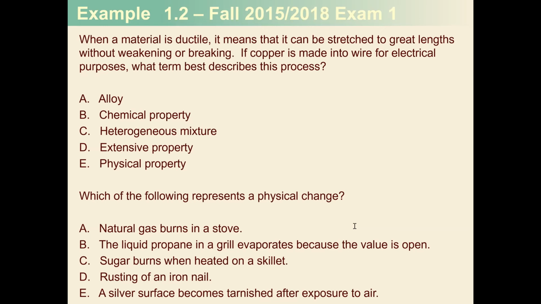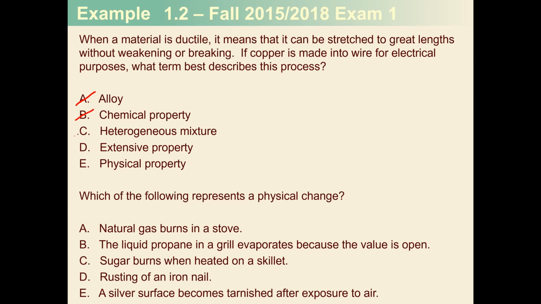So let's think about this. Does it mean it's an alloy? Well, an alloy is a mixture of metals. If I have only copper, it cannot be an alloy. So what I can do is mark that out. Let's talk chemical property. A chemical property means that I am changing its composition. Am I changing the composition of my copper? No, I am just turning it into long, thin wires. So a chemical property cannot be correct. So finally, is it a heterogeneous mixture? Well, no, because I only have copper.